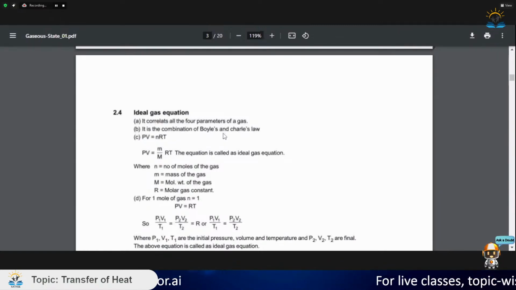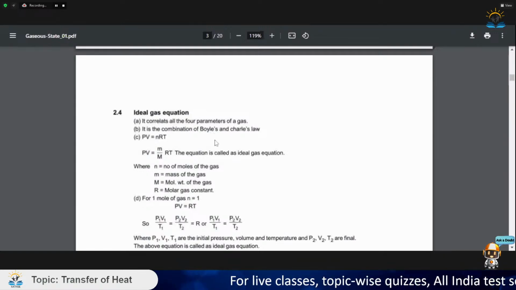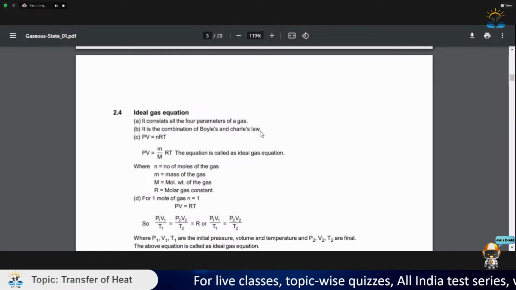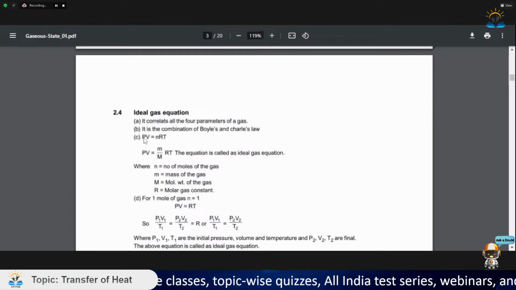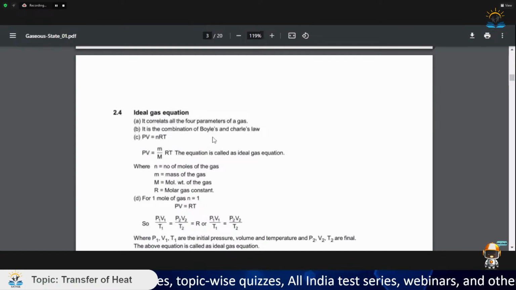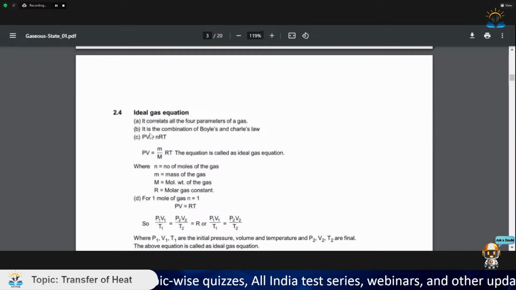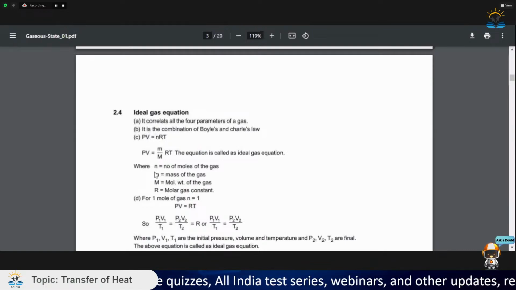So just remember, in Gay-Lussac's law volume is constant, in Boyle's law temperature remains constant. So for Boyle's law, P1 V1 is equal to P2 V2, and for Charles' law, pressure remains constant. So when pressure remains constant, the ratio of volume and temperature remains constant.